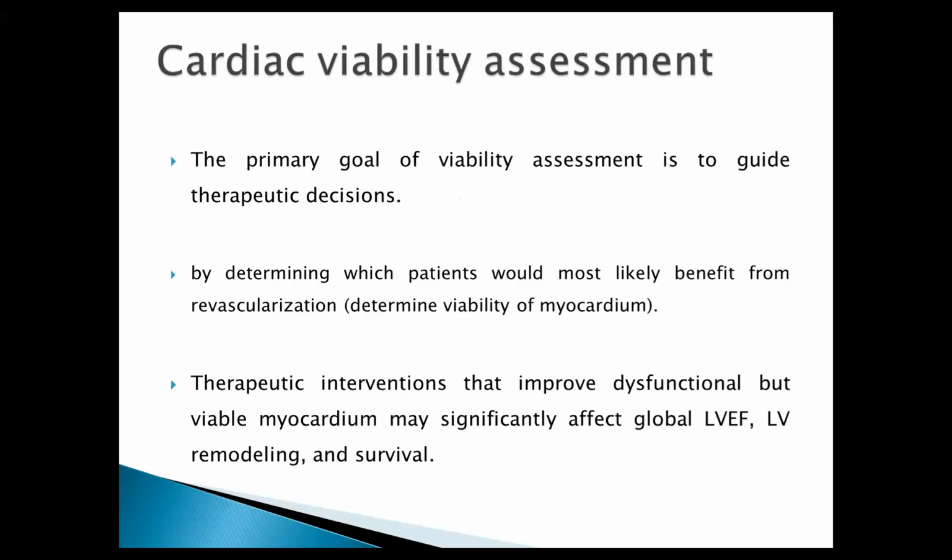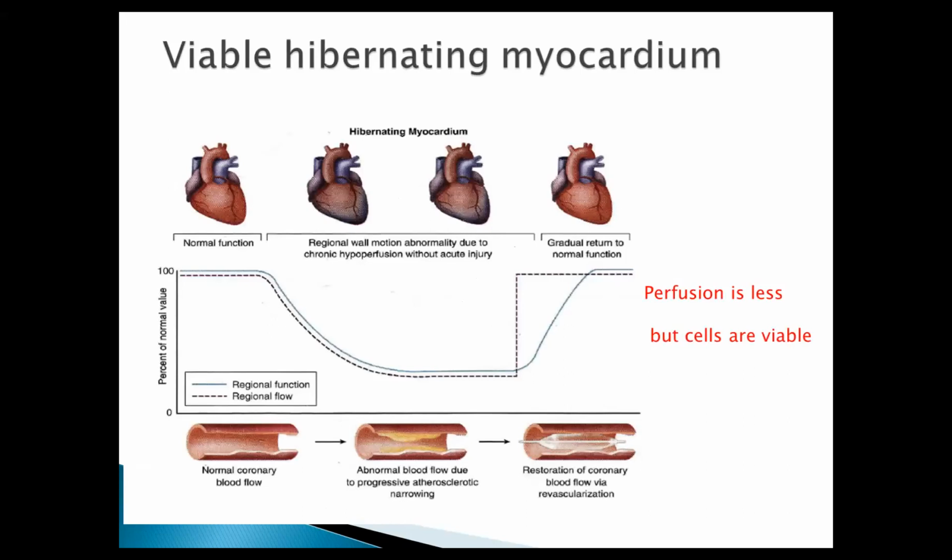Now coming to the viability assessment. The basic concept is the same. The goal of viability assessment is to guide the therapeutic decision, because we know that if the therapeutic intervention improves the perfusion, the patient will improve the dysfunctional segments, the EF, the remodeling and the survival. This is the basic slide from the textbook, which shows the concept of hibernating myocardium. That is the adaptive response because of low perfusion. The contractile regional wall motion abnormality is there, but the concept is that the perfusion is less, but the cells are viable.